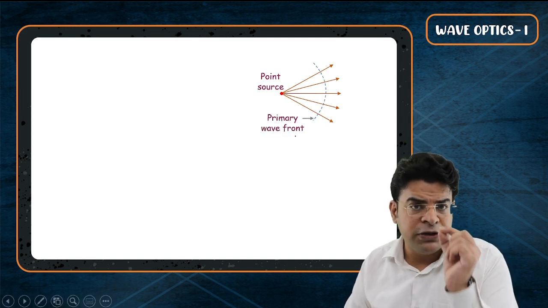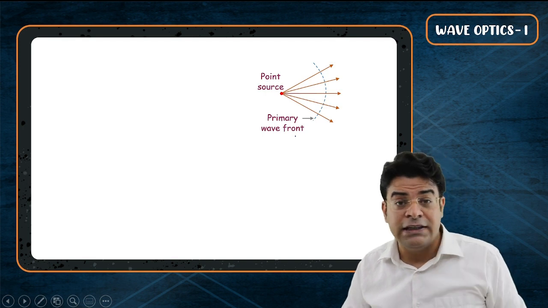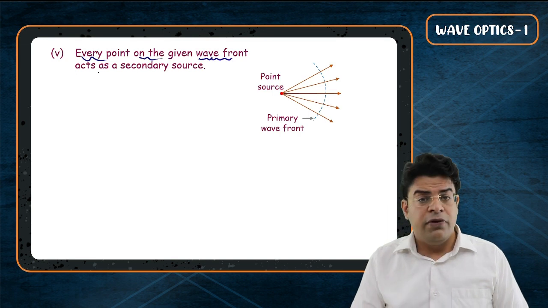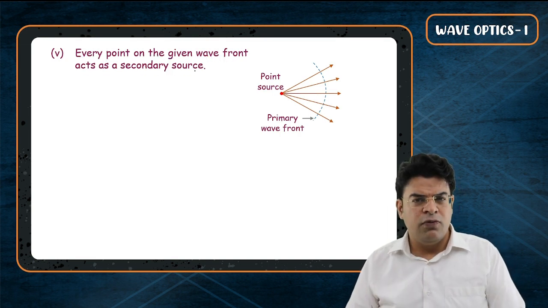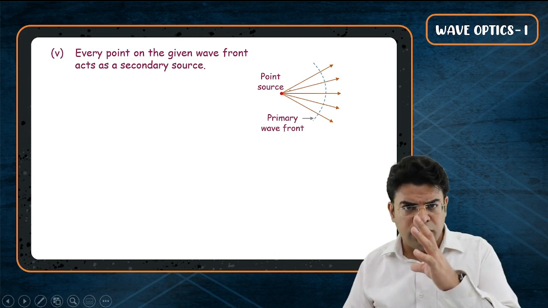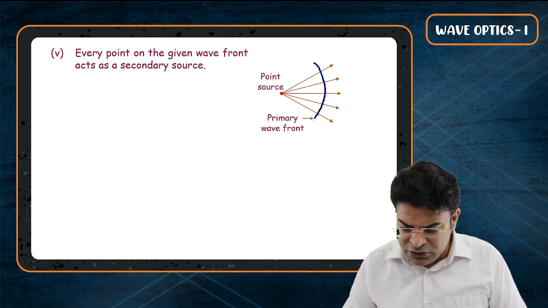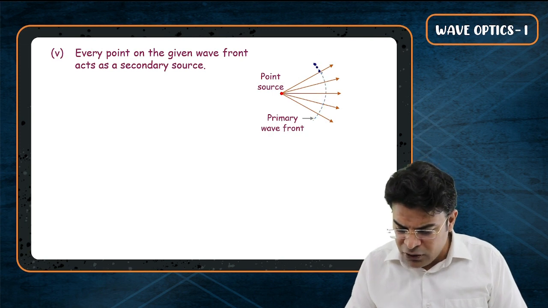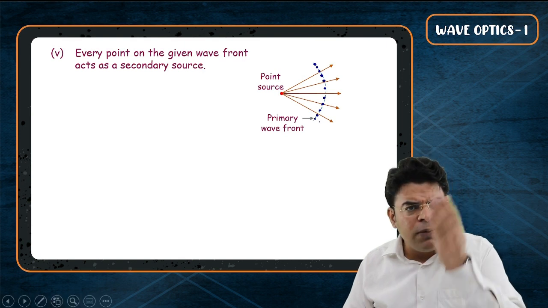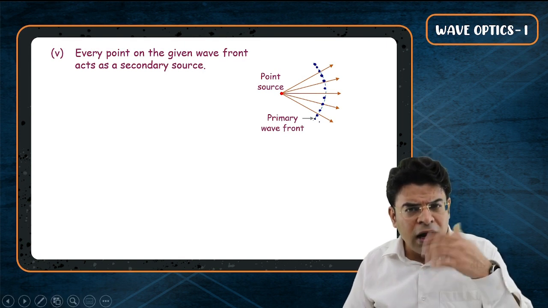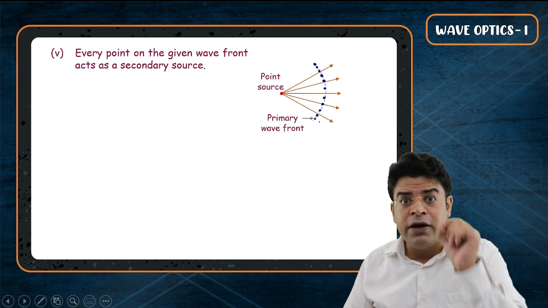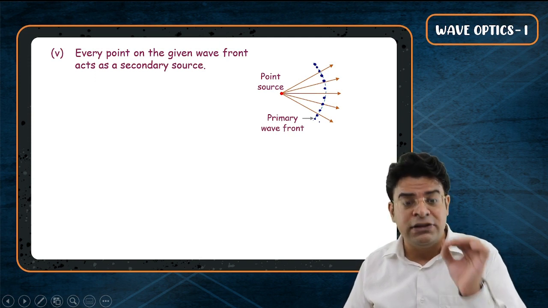What does Huygens principle say? And this statement is important. The statement goes like, every point on a given wavefront acts as a secondary source. What? Here I have a point source, light comes out of it and we get a wavefront. And now sir, you are saying that every single point on this given wavefront acts as a secondary source. So there are infinite points on this given wavefront. So are we going to have infinite number of secondary sources? Yes. Every point on a given wavefront acts like a secondary source.